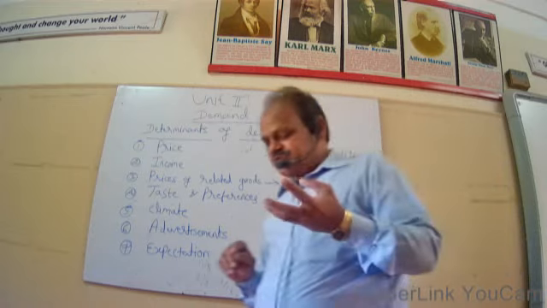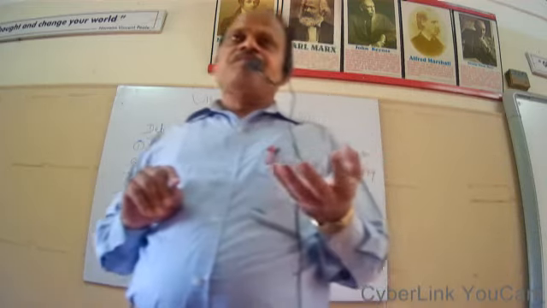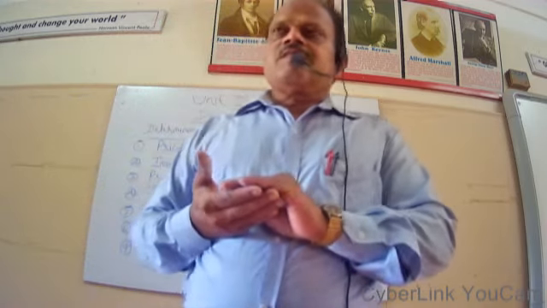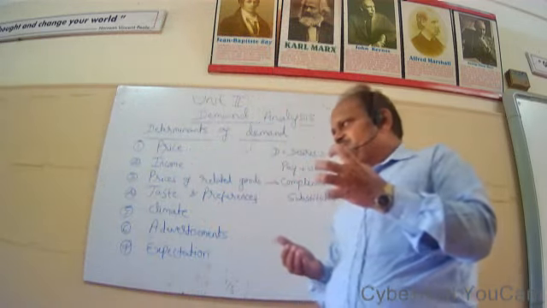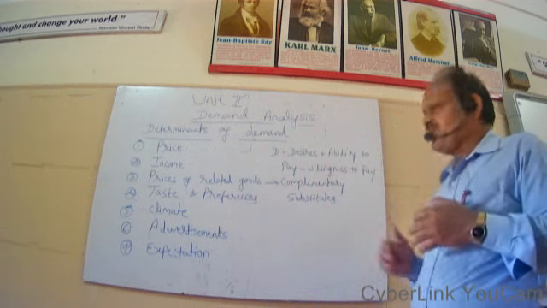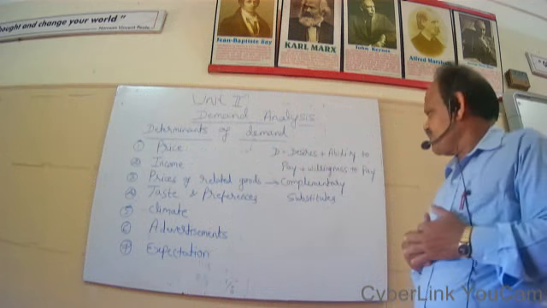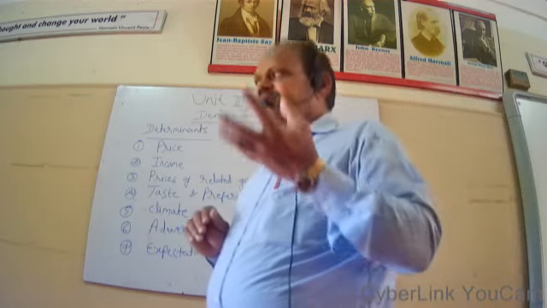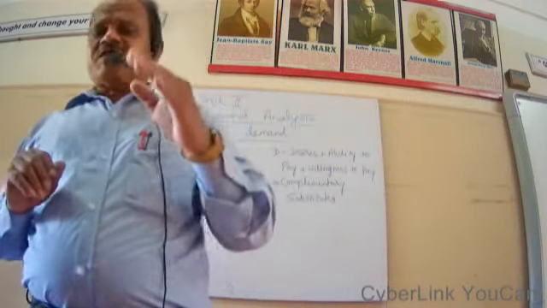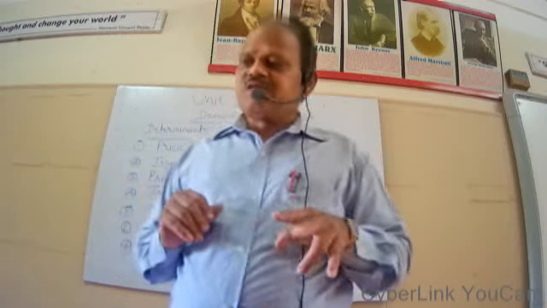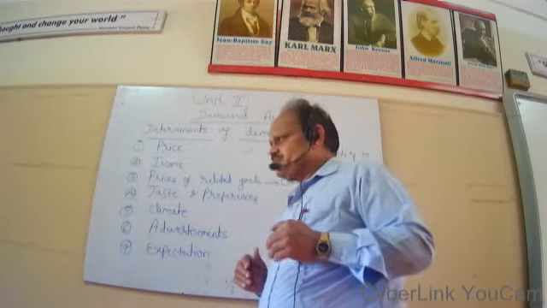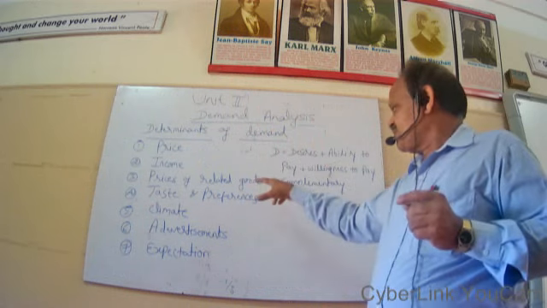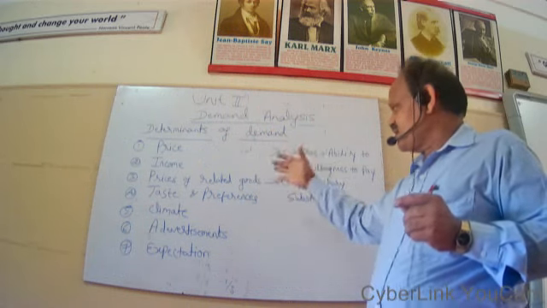The example for substitute goods, say tea or coffee. You can either consume tea or coffee to satisfy your needs. Any change in the price of tea can affect the demand for coffee. So these are substitute goods. Therefore, any change in the price of related goods can affect the demand for another related commodity.